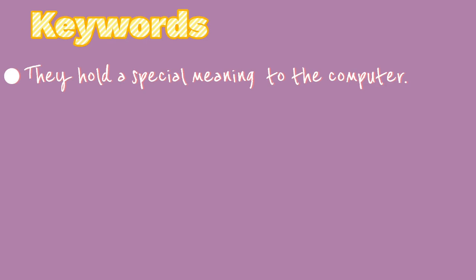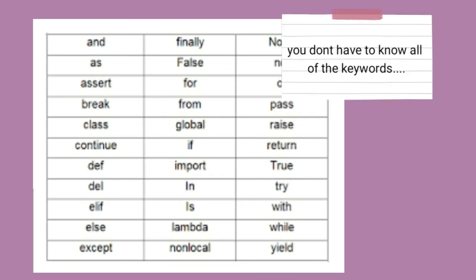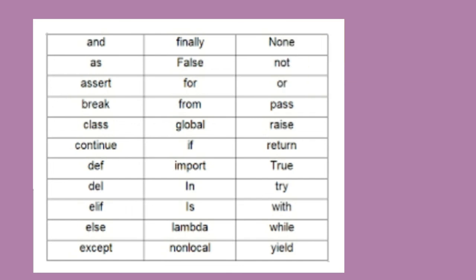Moving on to keywords. Keywords are words that hold special meaning to the computer. So the computer has a special understanding for a keyword. The program that we write mostly comprises these keywords. Here is a list of keywords, but we only use a few of them, such as False, for, True, while, and, or, if, return. These are a few that we use in most of the programs, but the rest are rarely used.